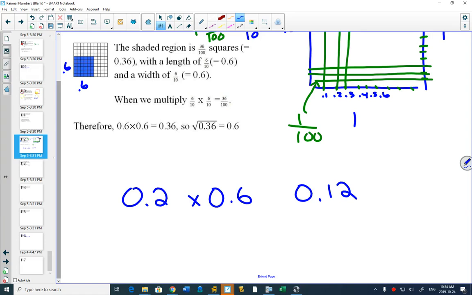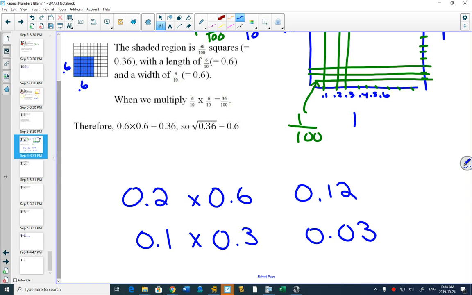Do you know what 2 times 6 is? It's 12. 0.2 times 0.6 is 0.12. I'm going to get one that you're going to get wrong. What's 0.1 times 0.3? See? Perfect. It's 0.03.